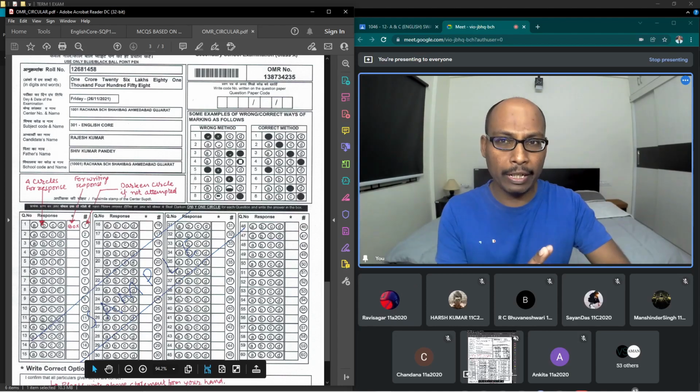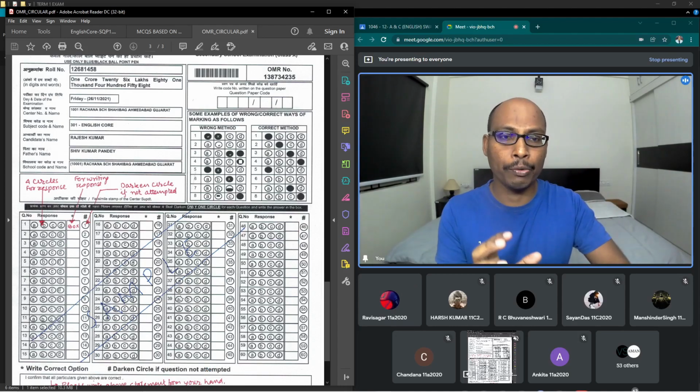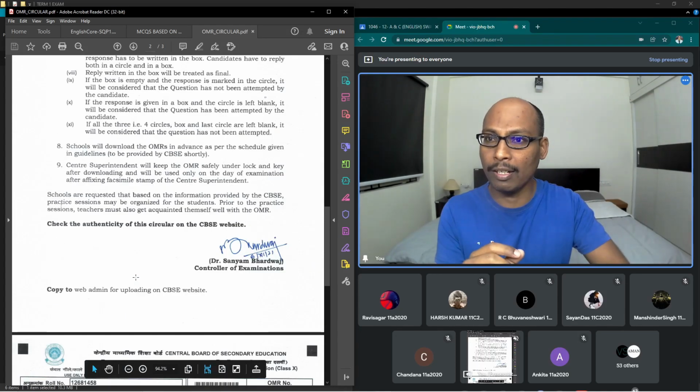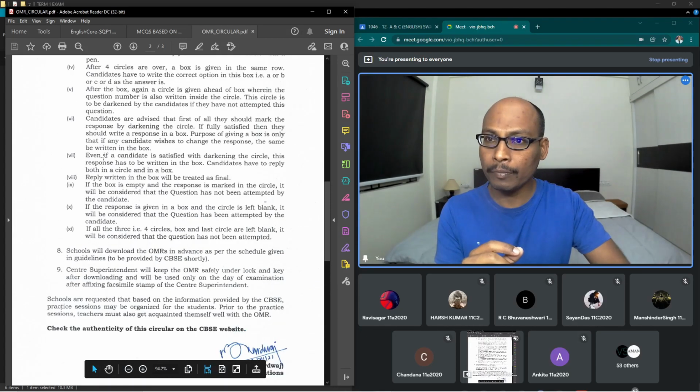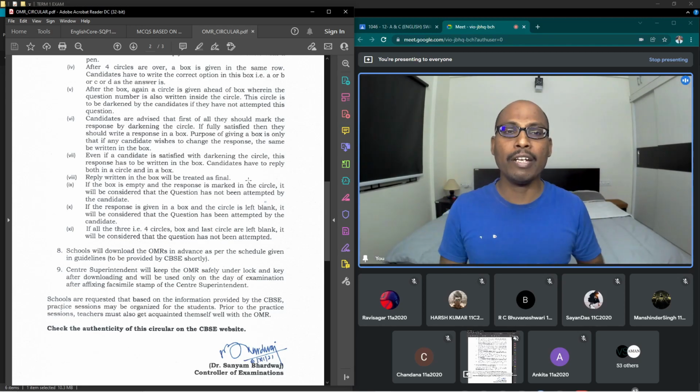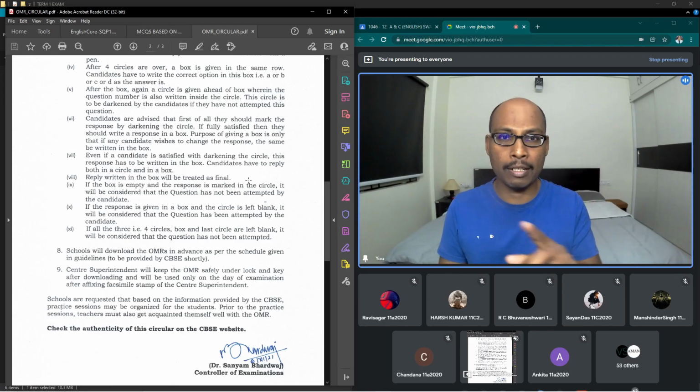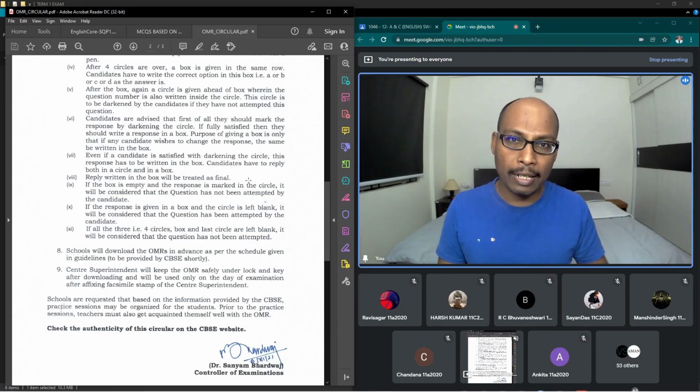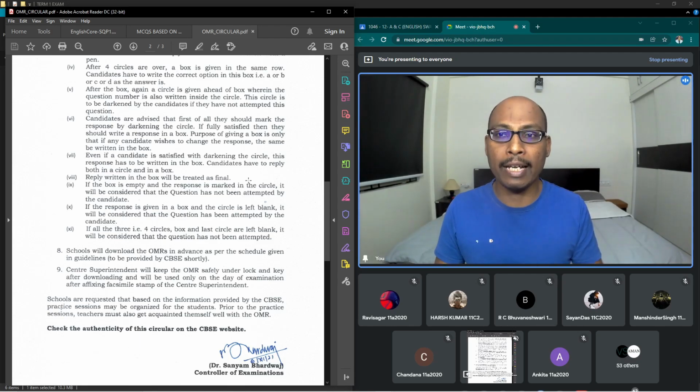Yeah, you would definitely get the time to revise the question paper. And see, there is one more thing I want to tell you here. You can see there are so many instructions given here. Even if a candidate has darkened the circle, the response has to be written in the box. Candidates have to reply both in a circle and in a box. The reply written in the box will be treated as final. That means even if you bubbled the wrong answer, darkened the wrong circle, if you write the right answer in the box, that will be considered final. Now see here, from here onwards there is a little confusion.